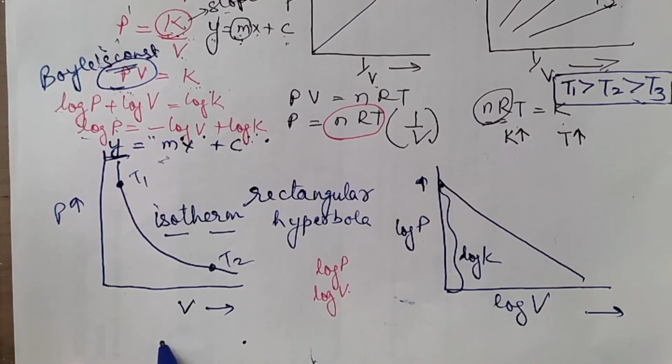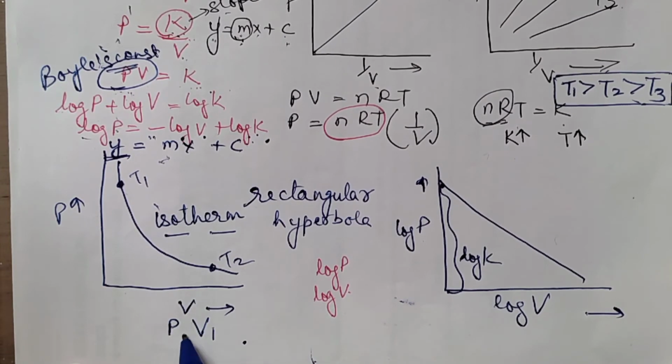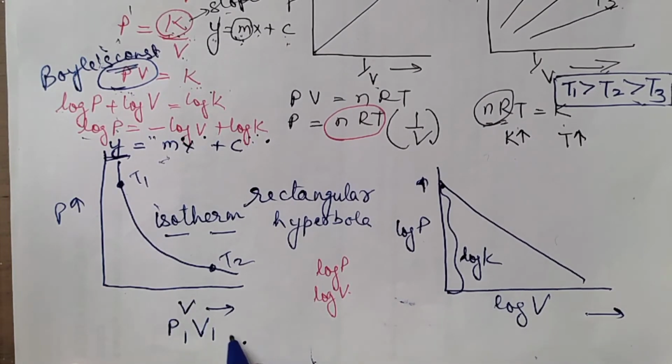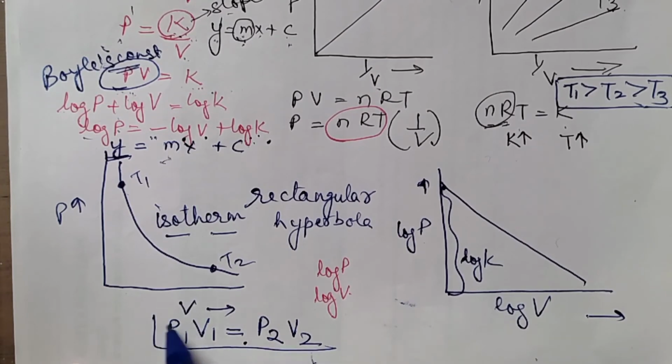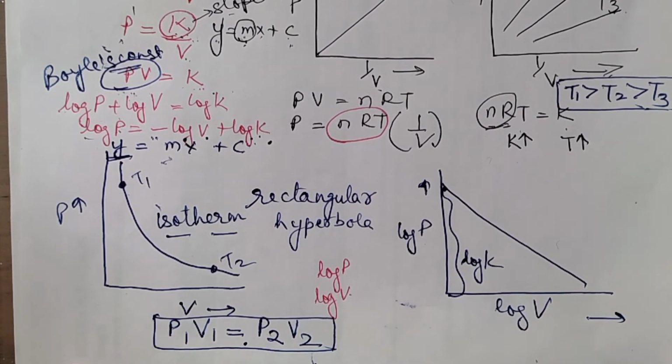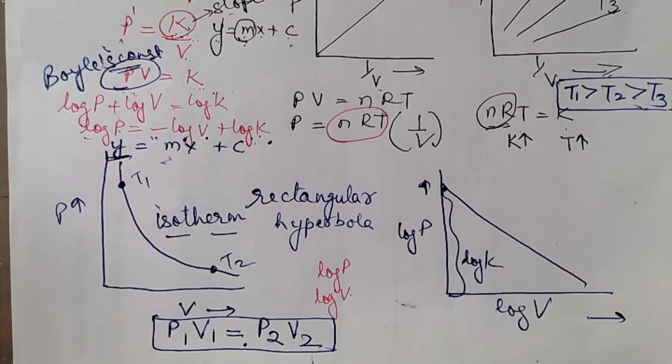Sometimes conditions are given. The pressure at one condition is say P1 and the volume is V1. What will be the pressure when the volume changes to V2? So you will use this formula, P1 V1 is equal to P2 V2. This is applicable at constant temperature.